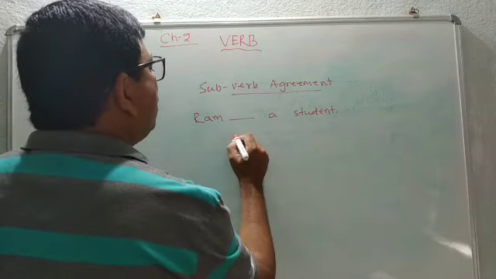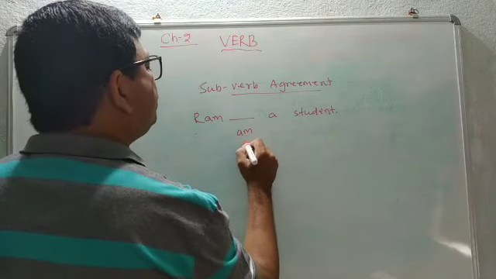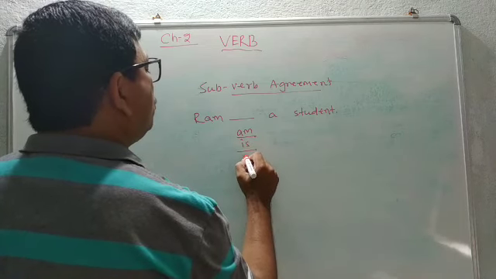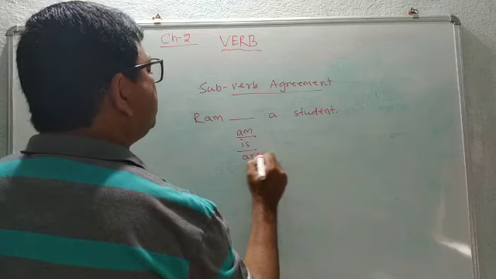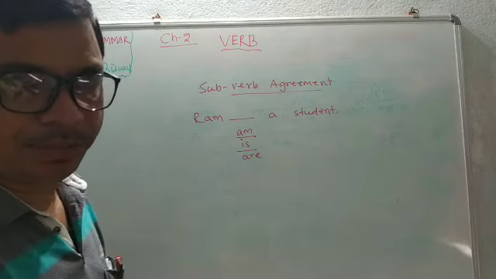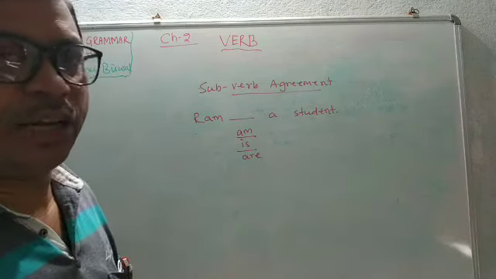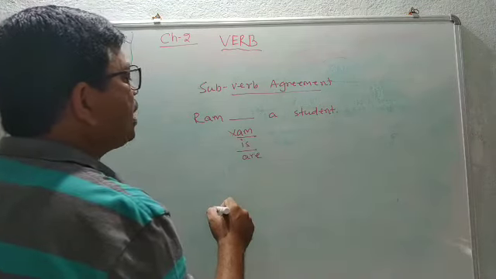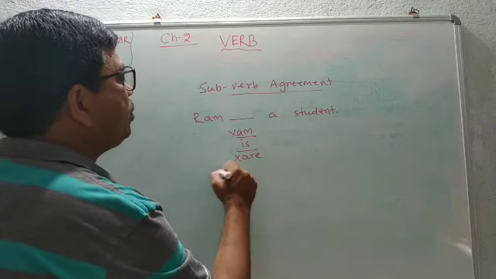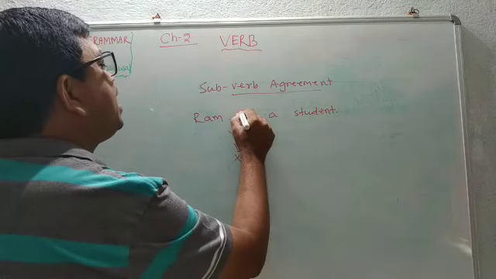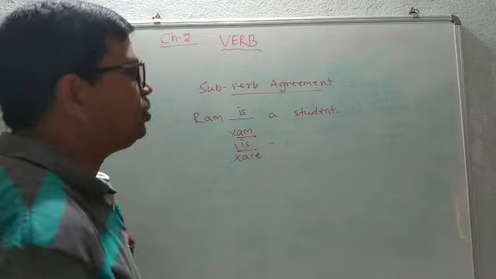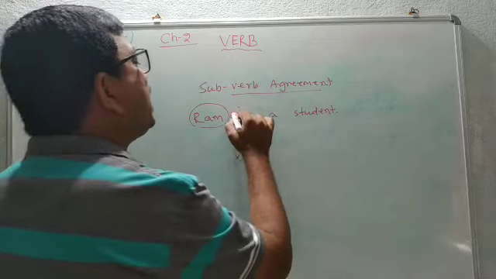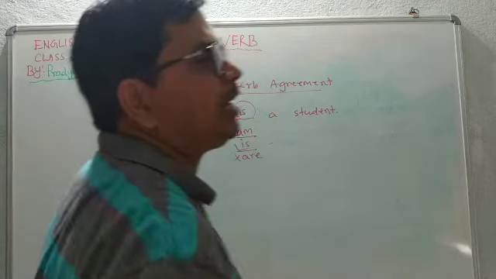Here three verbs have been given. Which verb is suited here? Ram am is not possible. Ram is is appropriate. So Ram is a student. So this is known as subject verb agreement. For this subject, this verb agrees.